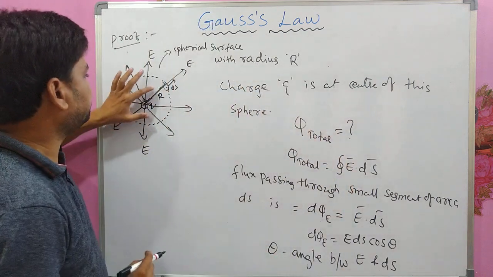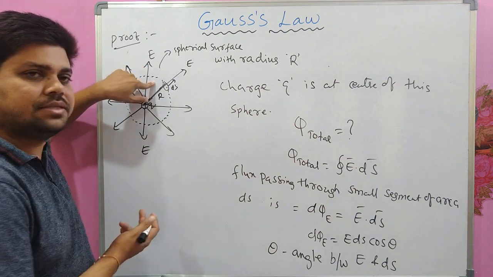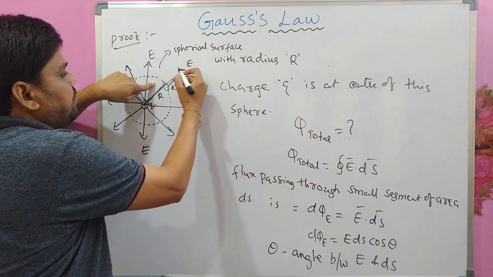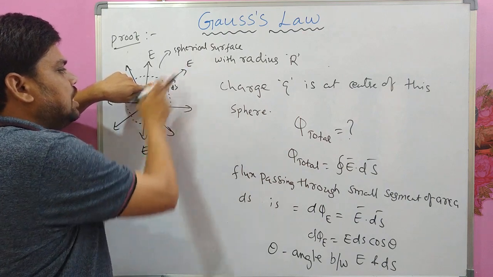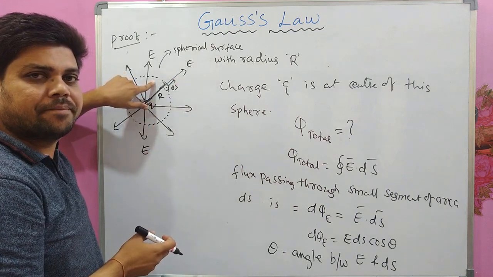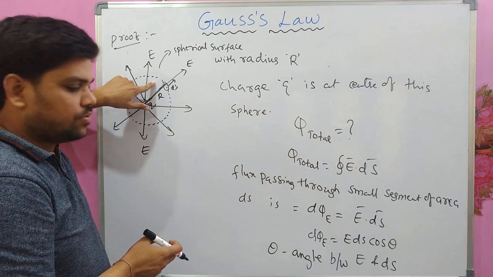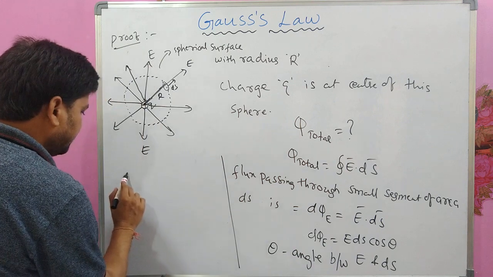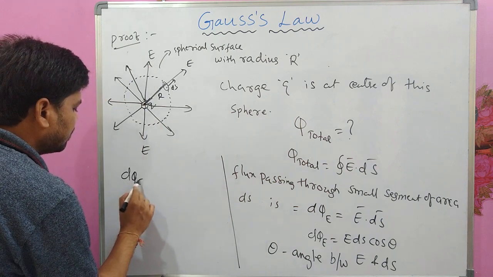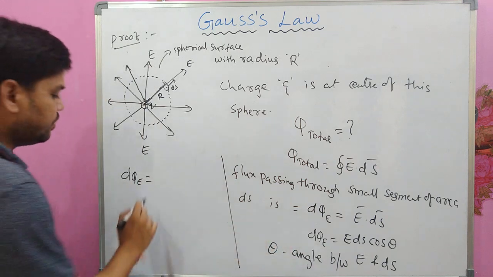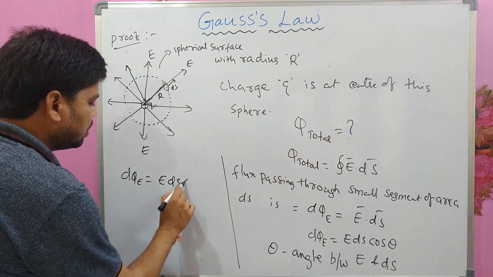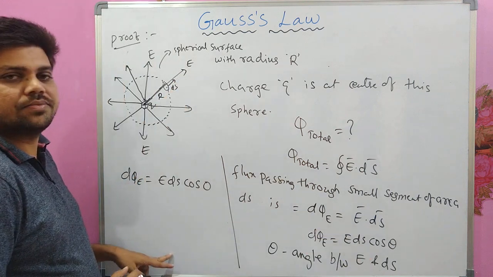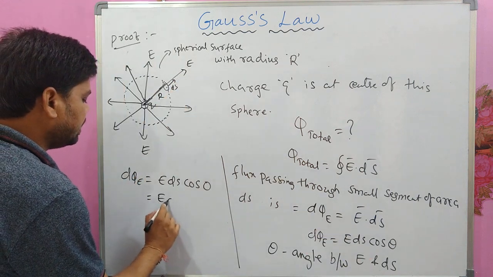And if you look at this picture, what is the angle between E and dS? Electric field direction is this way, and dS direction is also the same way. So in this particular case, d phi E is equal to E dS cos 0, which means E dS.